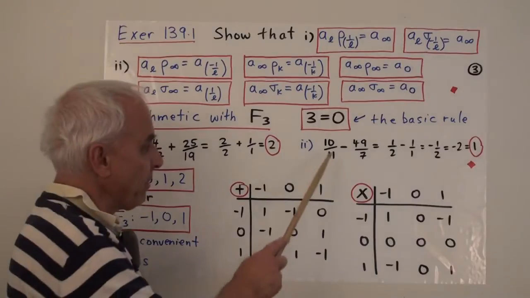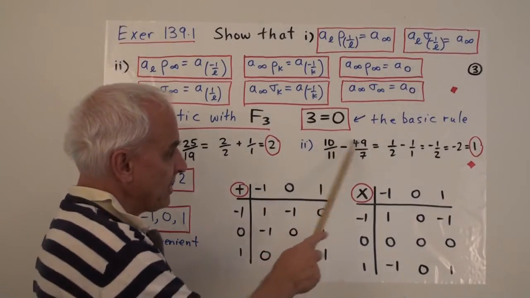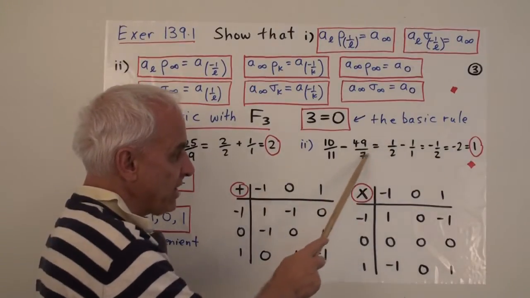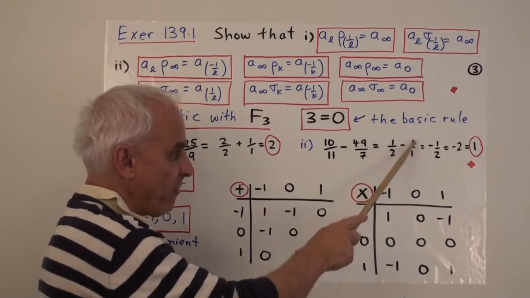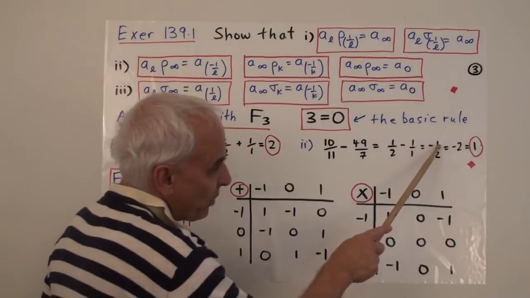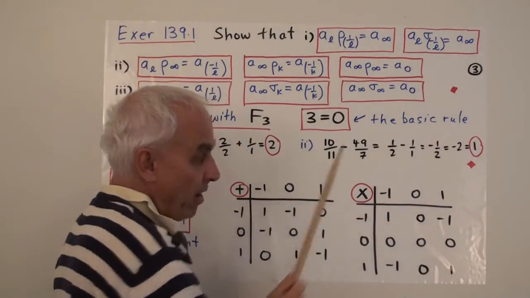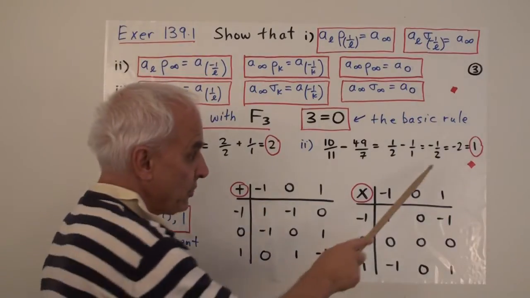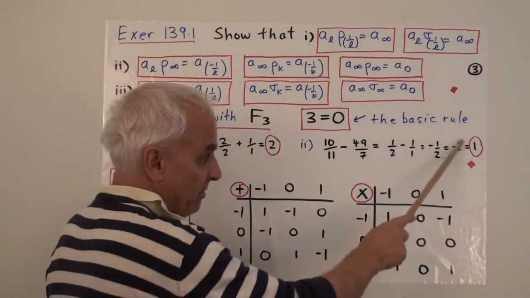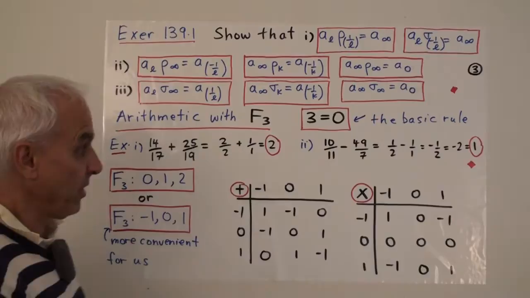Well, similarly, for example, here 10 over 11 is minus 49 over 7. 10 is the same as 1, 11 is the same as 2, 49 is the same as 1, 7 is also the same as 1, so we have 1/2 minus 1, which is minus 1/2. And then there's this trick of converting that into an actual integer by, in this case, multiplying top and bottom by 2. The 2 squared on the bottom becomes 4, which is the same as 1, so we basically just get minus 2, which if we like is the same as 1, because we can add 3.